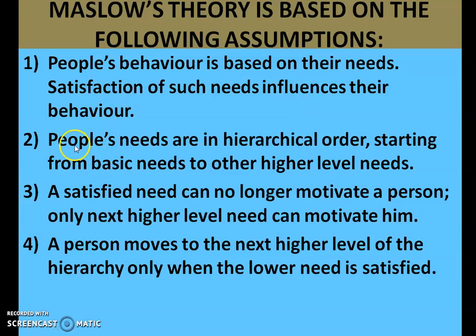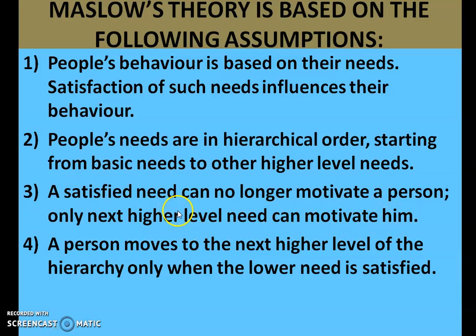So with the satisfaction of those needs, their behavior gets changed. Next point is people's needs are in hierarchical order, starting from the basic needs to other higher level needs. So we saw the pyramid in which basic need is the first level need, and after satisfaction of basic needs, the other needs will come. So it should go in that hierarchical order. Okay, without satisfying the basic need, the person cannot move to the next level of need. Now the third point is the satisfied need can no longer motivate a person. Only a higher level need can motivate him.